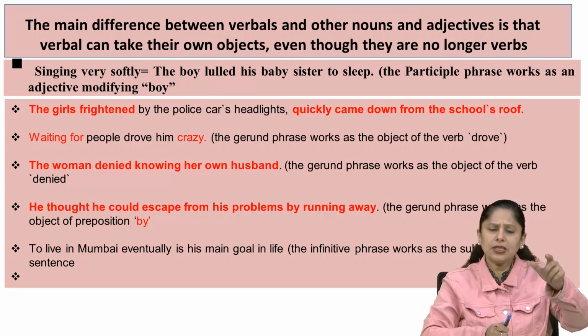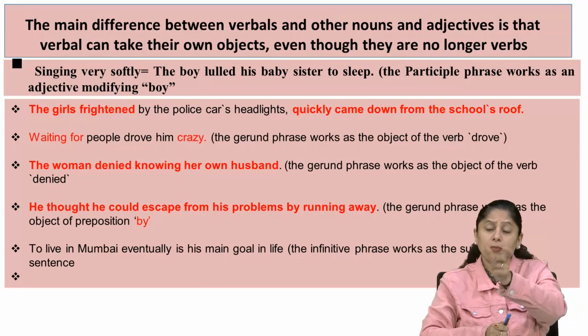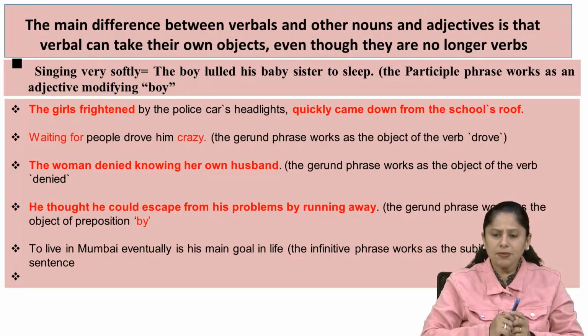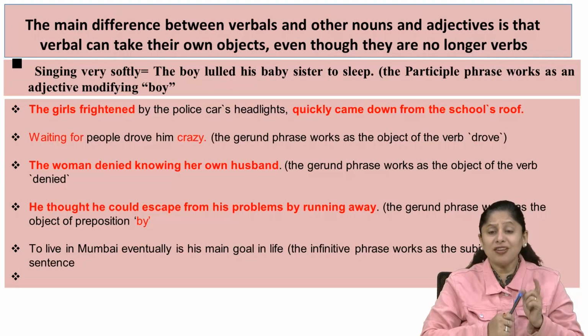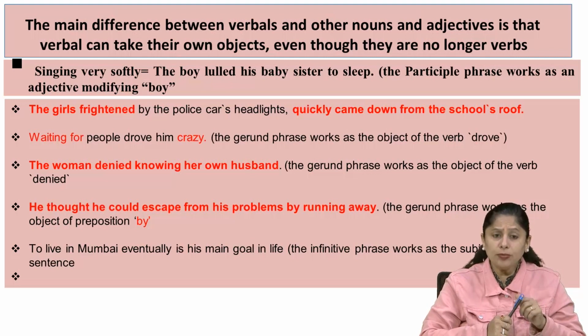So here you can see that this particular phrase, singing very softly, is a participle phrase. Why is it a participle phrase? Because here there is a word singing, there is playing the piano, there is walking on the terrace, there is listening to the music.